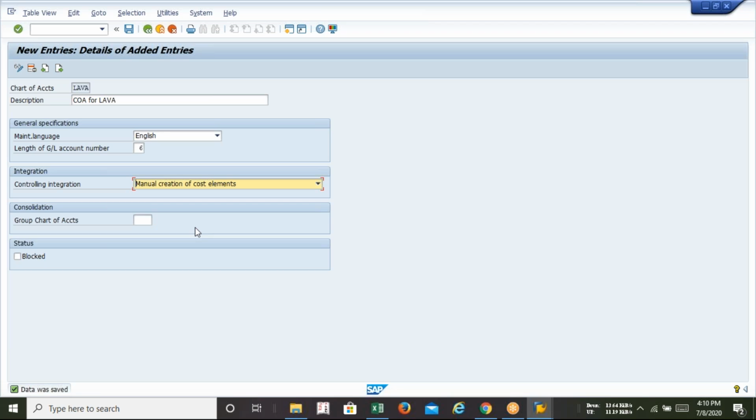Here status is blocked. What is this, sir? Which one? Block. Okay, block. We have not selected block. If you select block, so chart of account will be blocked. Okay. So chart of accounts block means you are not able to use it. No. Okay. GL shall be created. So right now we need to create GL, so our status will be unblocked. Okay.